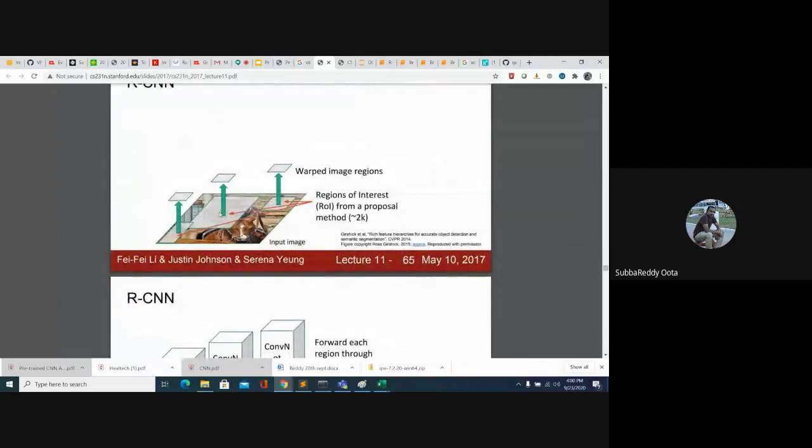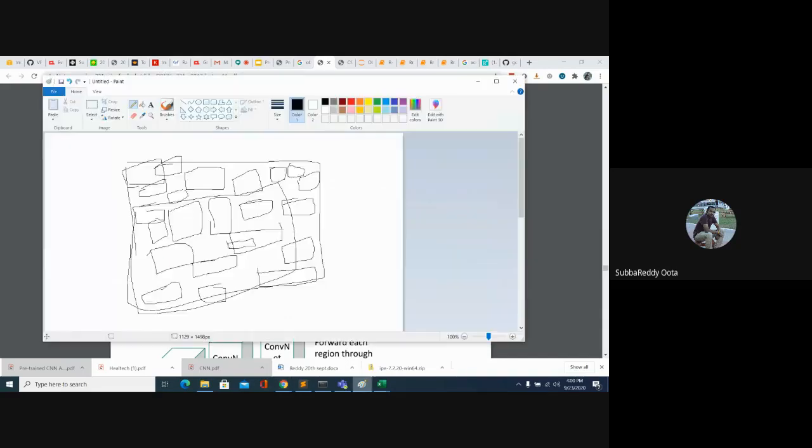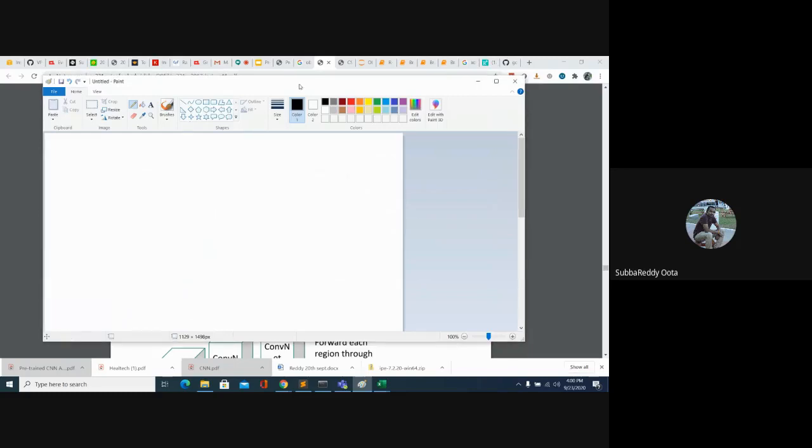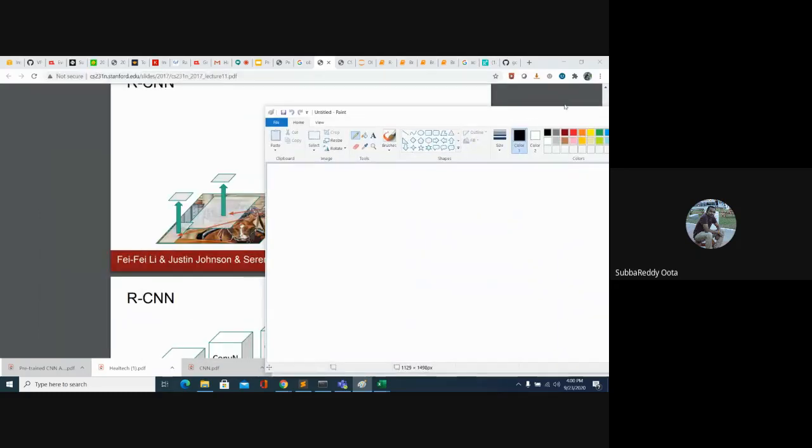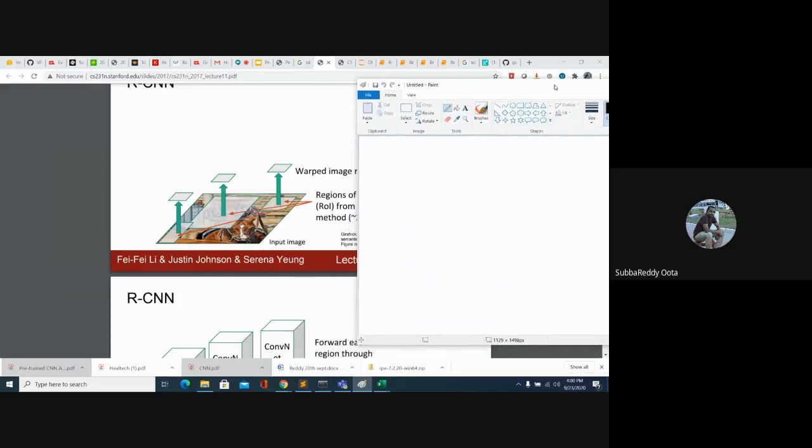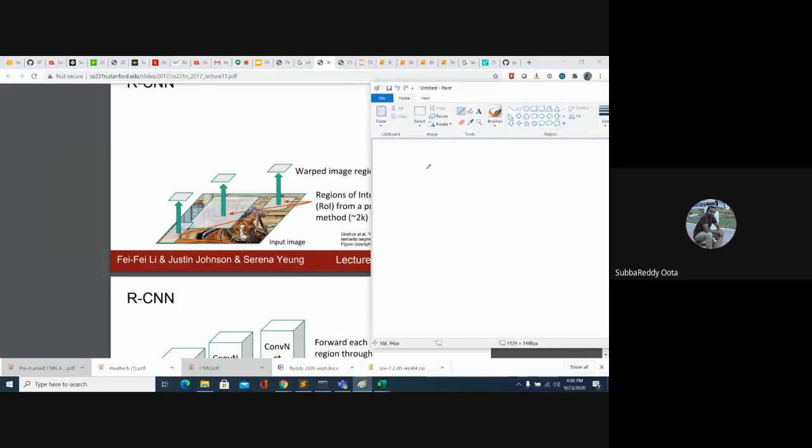Okay, see, every region proposal, they are now making it a fixed size. Why are we making it a fixed size? Because when you give an image to a CNN model, our input image size will be fixed, since whatever architecture you are using, your input image size is based on that. So though you have multiple region proposals, each region proposal will be of a fixed size.